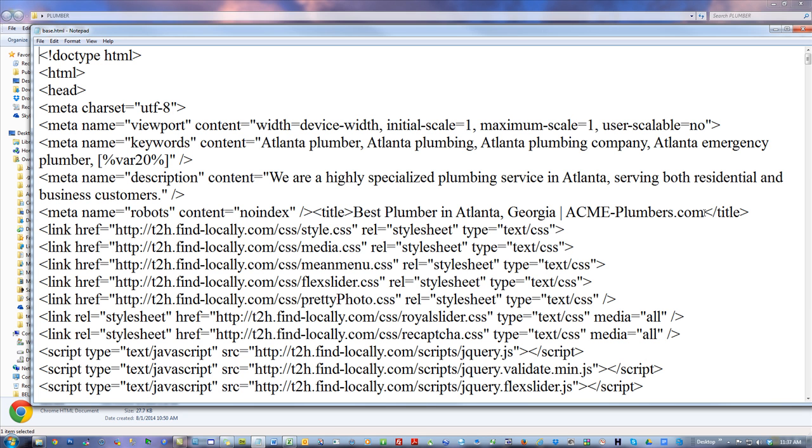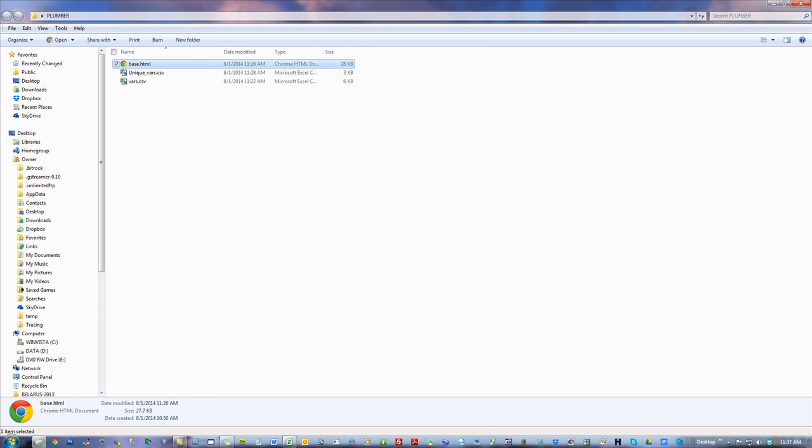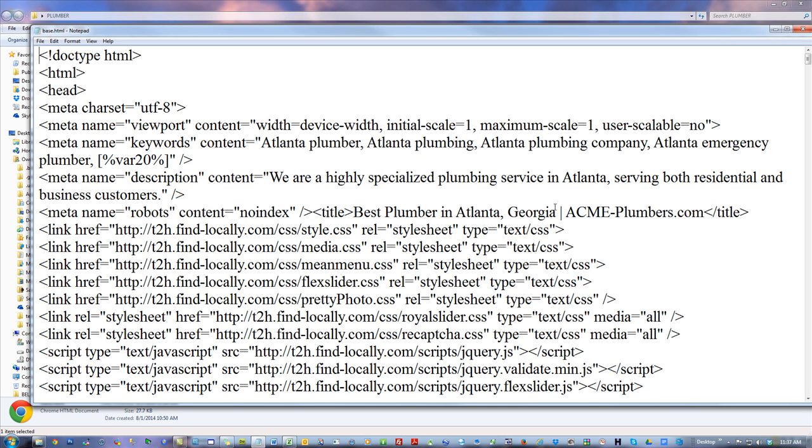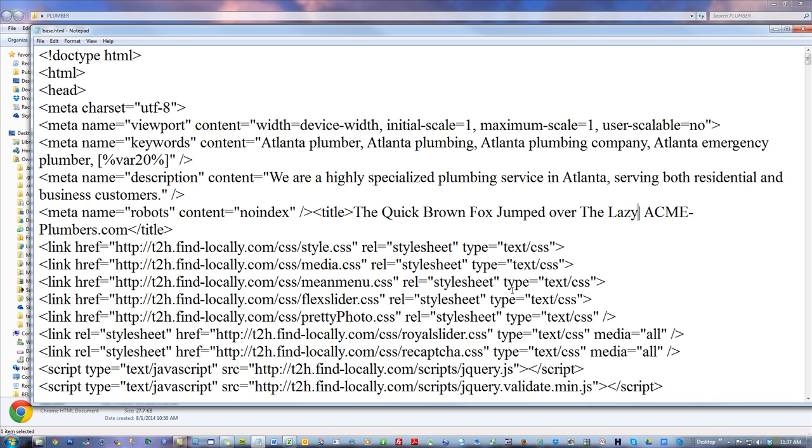I might take the title, which currently doesn't have anything in it, and I want to create my own title. So I'm going to create something completely bizarrely different just to show you how it works, okay? Usually it would start with an HTML page. It's true. So let me just make this read the way I want. I'm going to say the quick brown fox jumped over the lazy, and I don't need that to be capitalized, the lazy dog. All right, there we go.